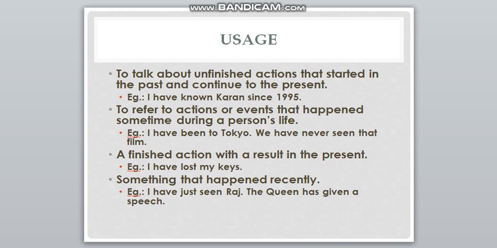So the last thing is something that happened recently, that is just now it's over. So the key word for present perfect tense is itself just now. So for example, we can say I have just seen Raj. So just now I have seen Raj and you are coming here and we are talking about Raj. So I have just seen Raj. And then we have the queen has given a speech. Just now the queen has completed giving a speech. So for that also we can use it.